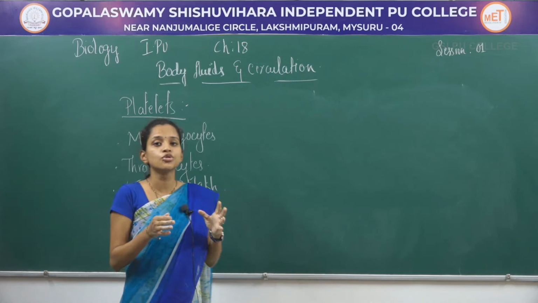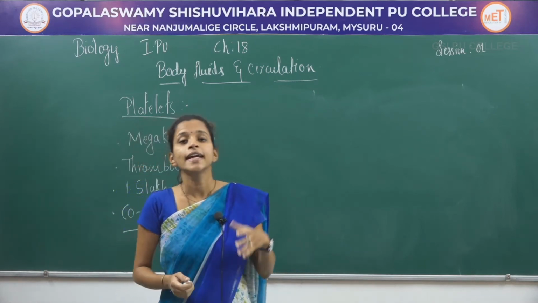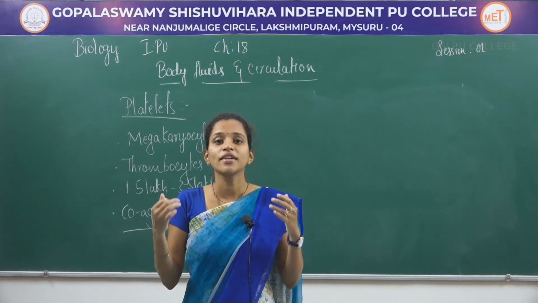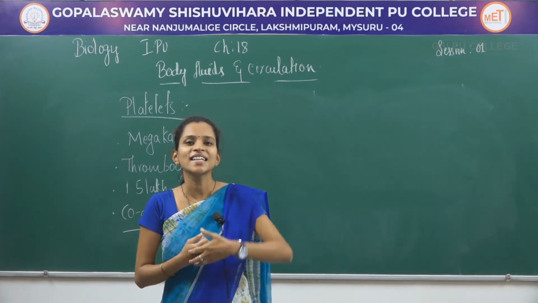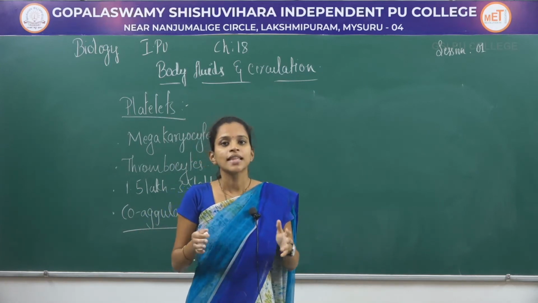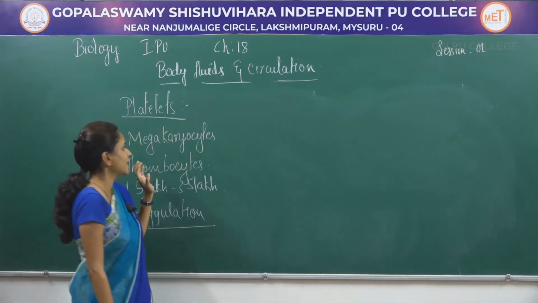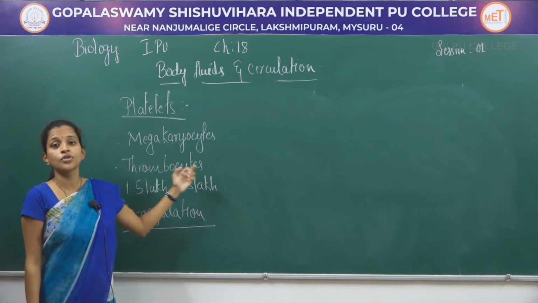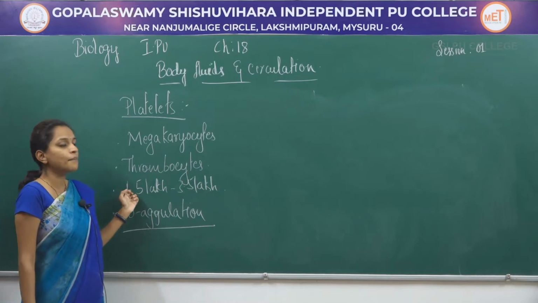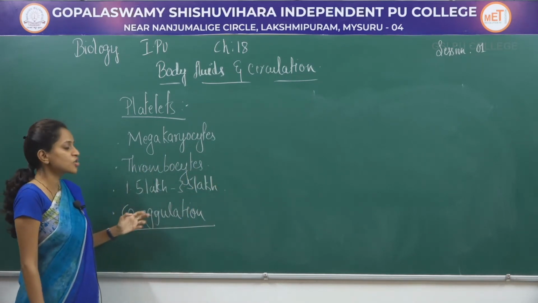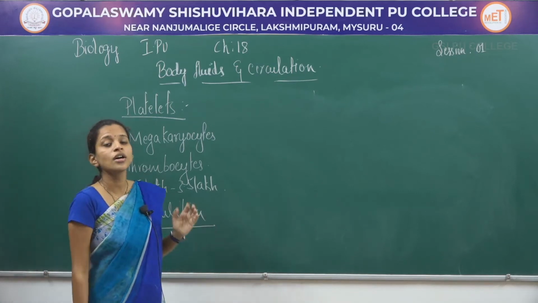If the platelets do not function properly in the body, it leads to a deadly disease called hemophilia, where our body fails to clot the blood and excess loss of blood leads to death of an individual. That is what it is about platelets. These are produced from megakaryocytes. They are also called thrombocytes. Their number is 1.5 lakh to 3.5 lakh in the body, and their function is coagulation or clotting.